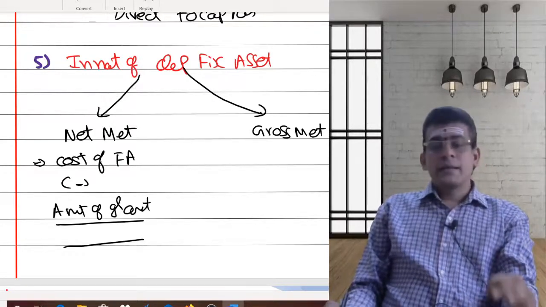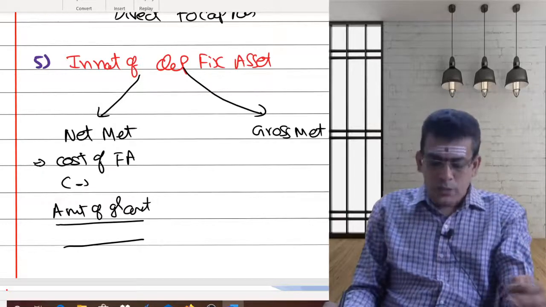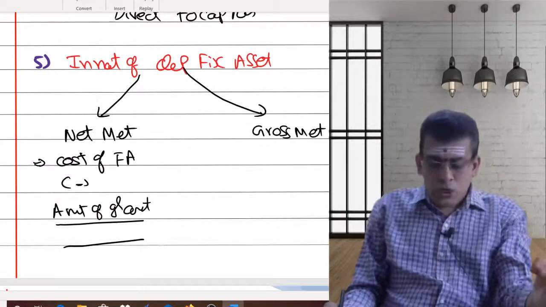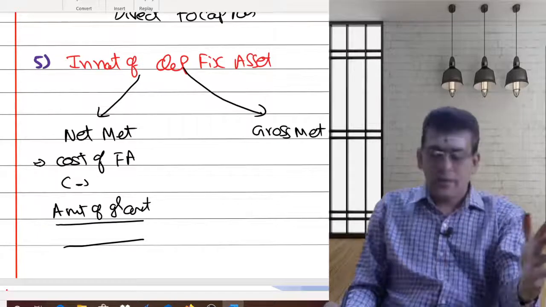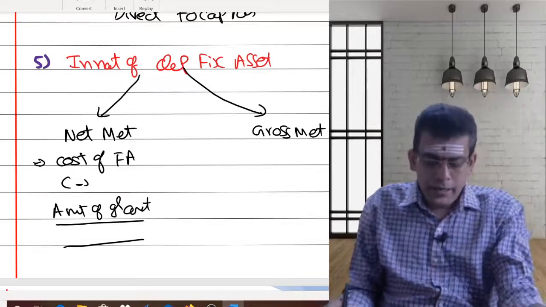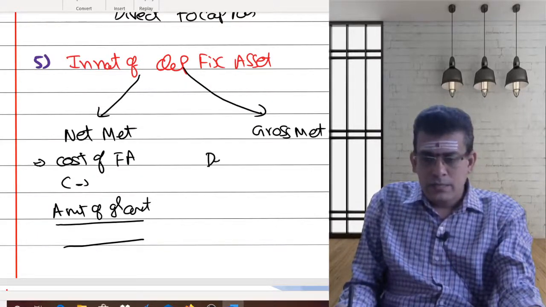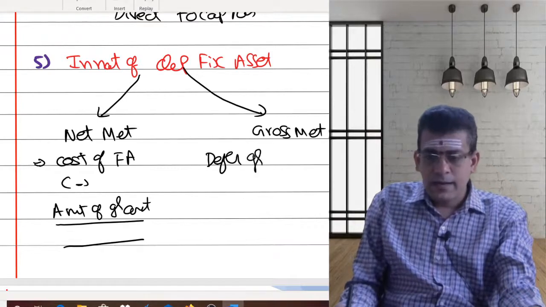Now in the gross method, the gross amount shall be credited to deferred grant. So here I need to credit a deferred grant account.